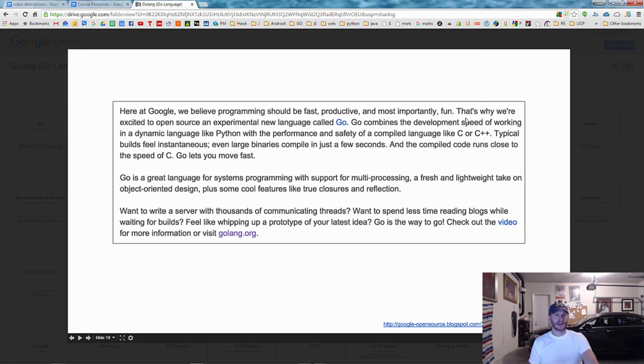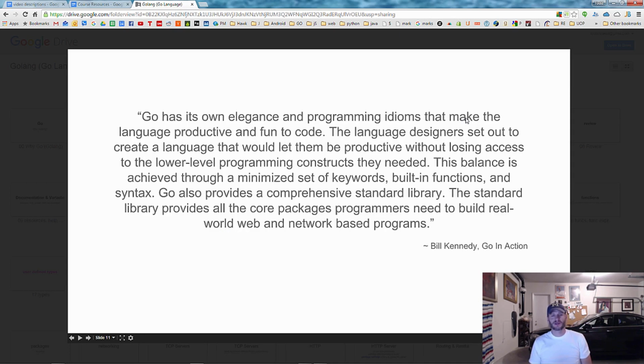In 2012, they had the standard version, or they had version 1 finished. And at that point, they said, okay, here's version 1, and they guarantee they're not going to break backwards compatibility. Then in August 2015, they had version 1.5, in which the standard library was finished. So this is the perfect time to be learning this language. It's starting to pick up a lot of momentum, and you're getting in early if you're somewhere near 2015 when you're watching this. Even if you're 5 years out, it's still a fantastic time to learn the language. When you're learning it, it's the perfect time.